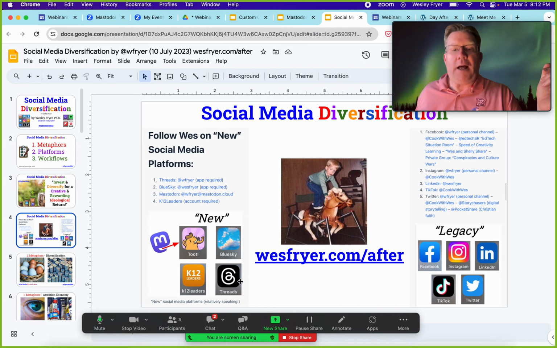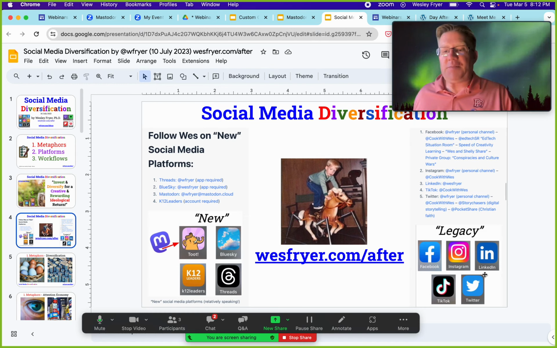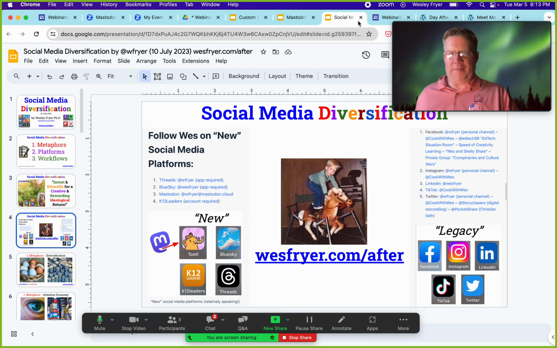And so at this time, I was kind of calling Mastodon the new platform, and I was using this tool, this was last summer, called Toot, because on Mastodon, you don't share tweets, you share toots. And so these were 4 of the new platforms that I was using, and I was calling Facebook and Instagram, and these other ones legacy ones.